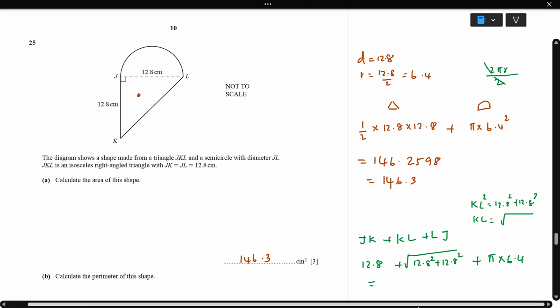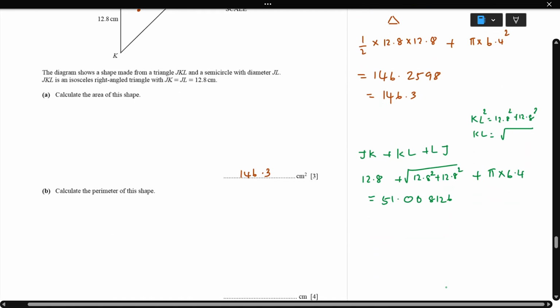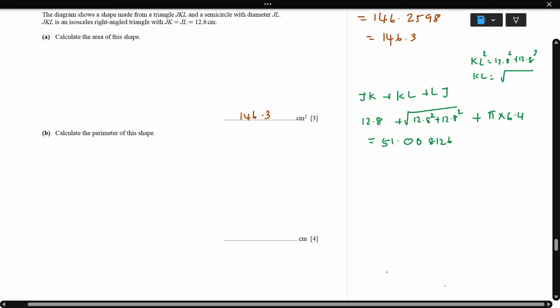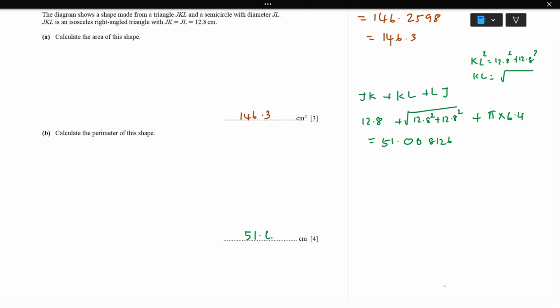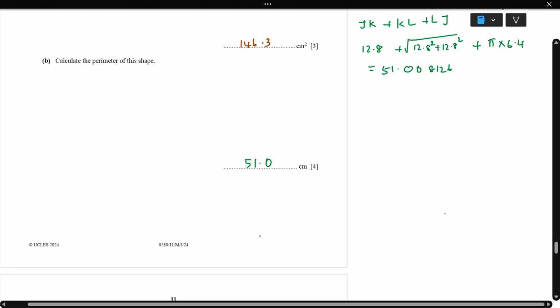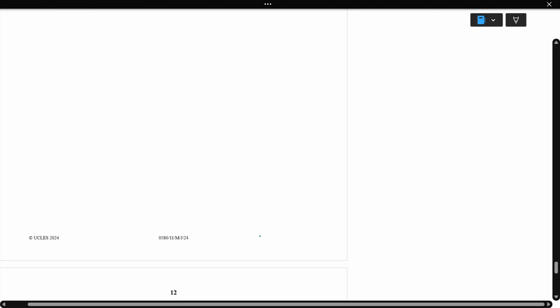51 point, we'll get the answer like this, 51.008126. So we'll round to 3 significant figures, which is 51.0. The answer is 51.0. Even if we write 51, it is also a correct answer. This is the end of the sheet.